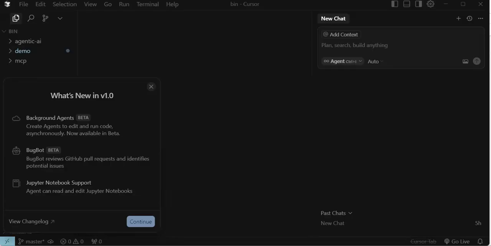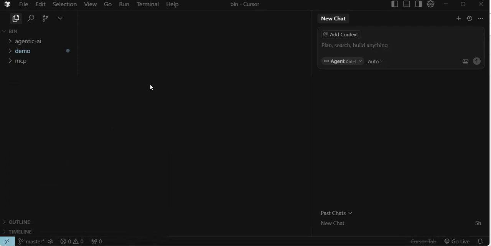For vibe coding, one of the famous platforms is Cursor. Here we can manage our file system, or you can say our software, the project, or folders, directly using this chat.